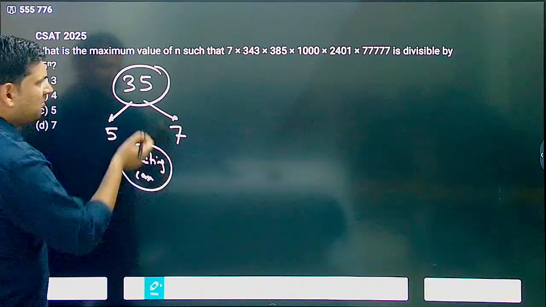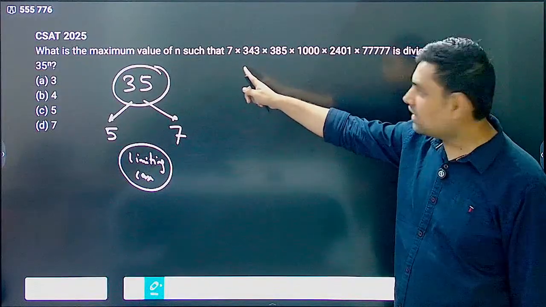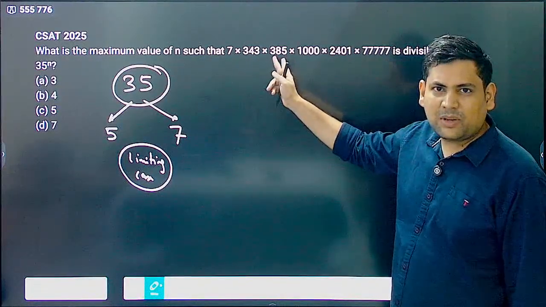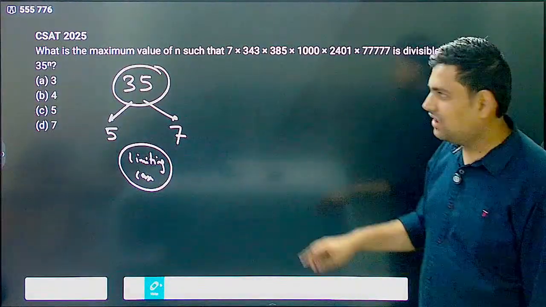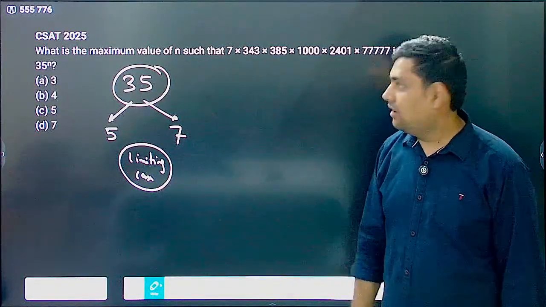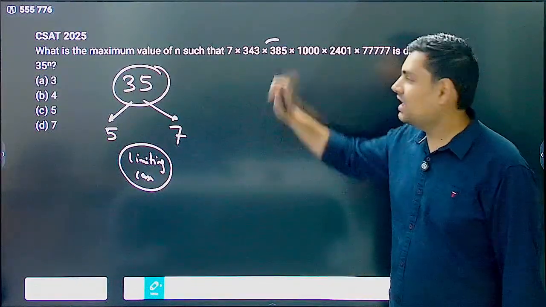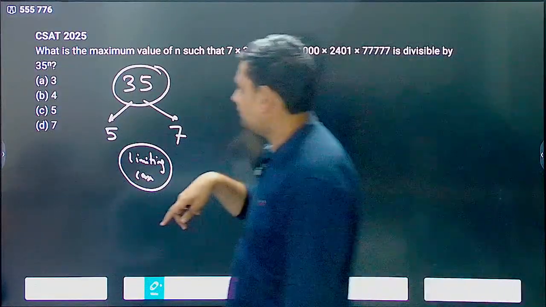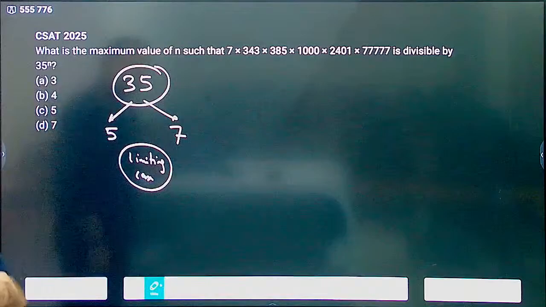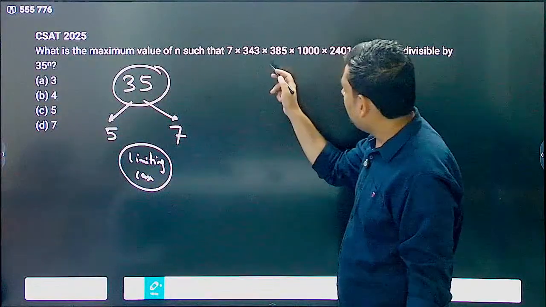Now, if you see this number, what can you feel? 7. This is 7 cube. Correct. Then this also is divisible by 7. Can you feel that 7 is more prevalent? What is missing? What is present in very low quantity? That is 5. So in all probability 5 will decide it. Correct. Now let's see.